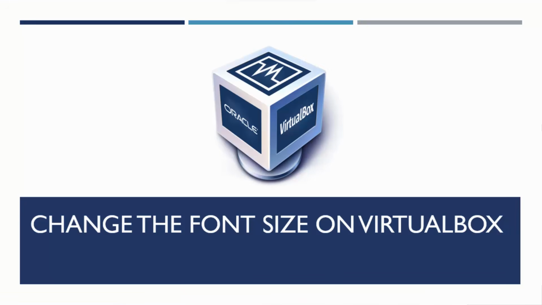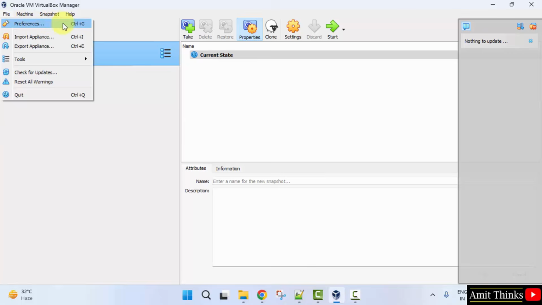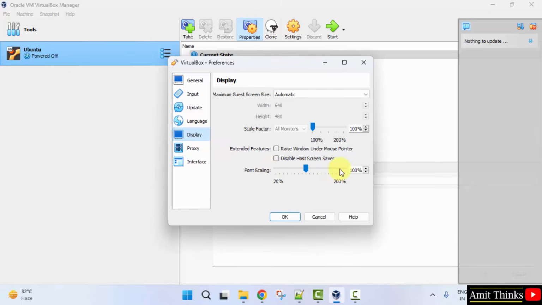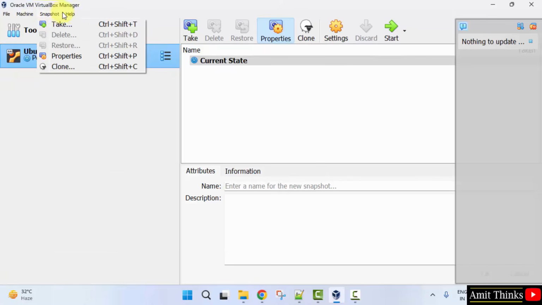In this video we will learn how to change the font on Oracle VM VirtualBox. Here is VirtualBox. Go to File, click Preferences. Now go to Display, and you can see font scaling is visible at 100%. If you want to increase the font, I'll keep it at 160 and click OK. Now you can see the difference in the entire UI of VirtualBox. You can see the font increased everywhere.